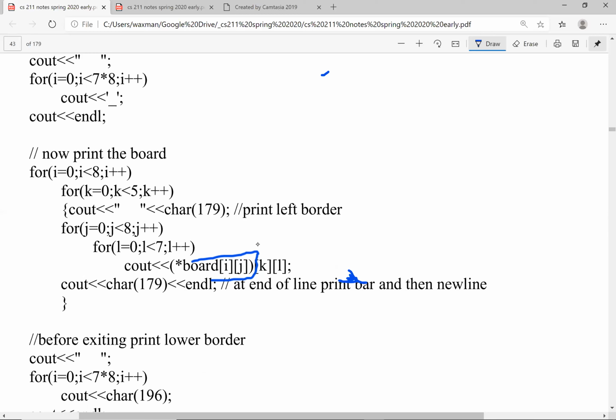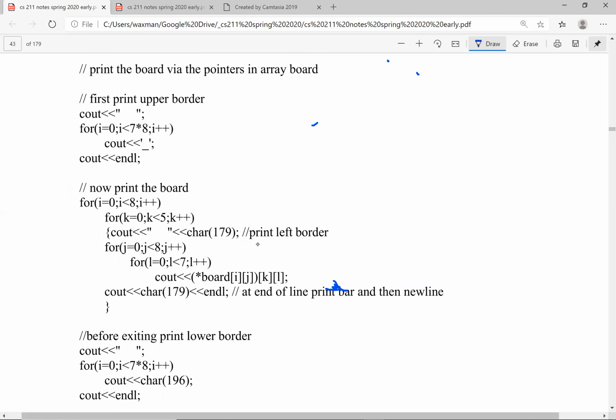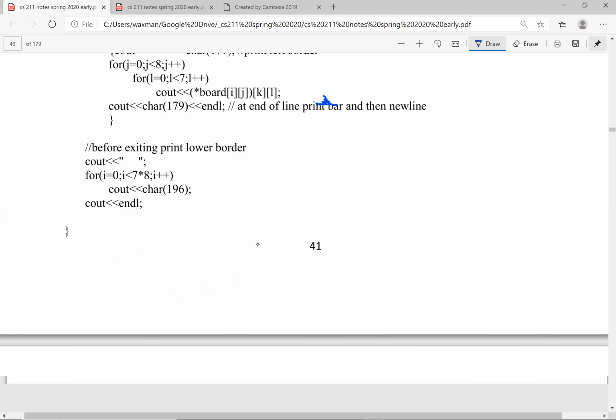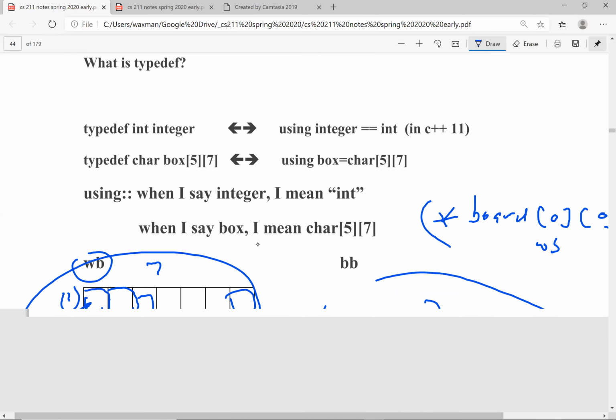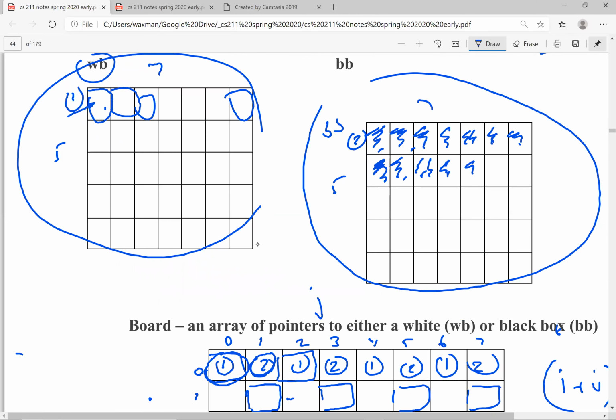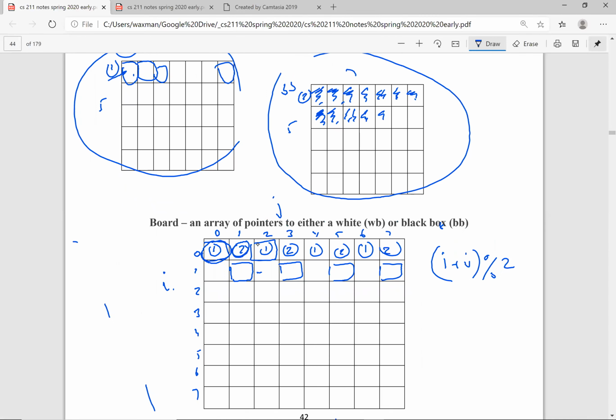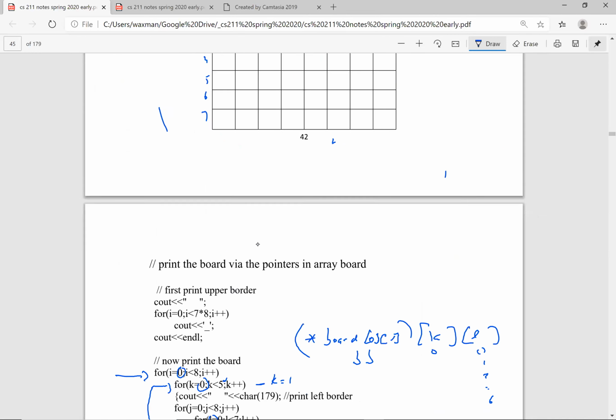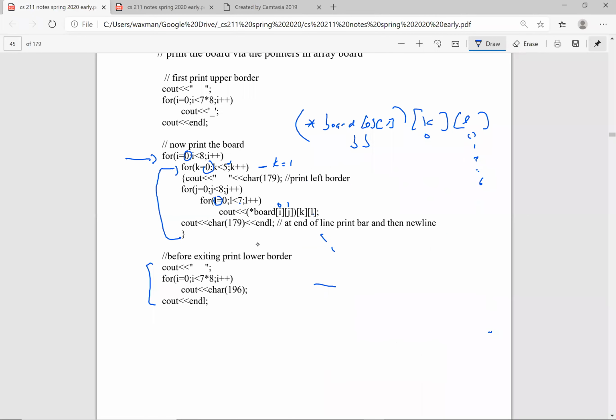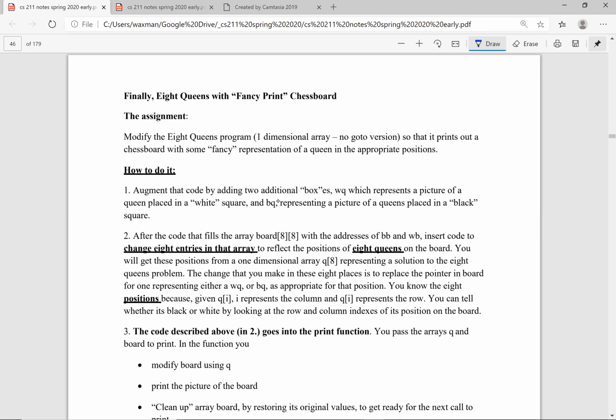The idea, of course, is you want to now modify the print program. Let's go down and read that together. So you can augment the code by adding 2 additional boxes, a black queen and a white queen.